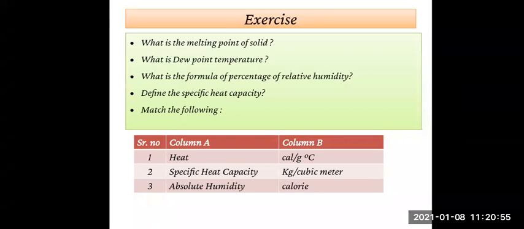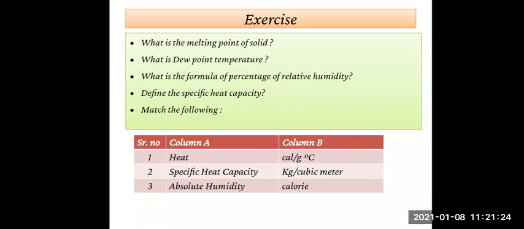In that we have seen Hope's apparatus. Then unit of heat, specific heat capacity, heat exchange. The lesson is very important from the exam point of view. You can go through that. You can study all the questions and examples given in the exercise. A 5 marks question is also there, that is Hope's apparatus. So study that properly. Now we'll move on to the revision points.